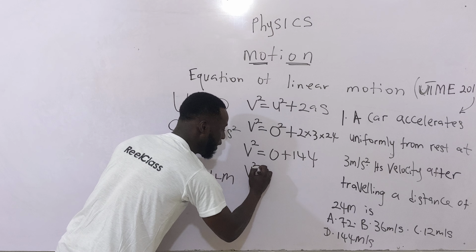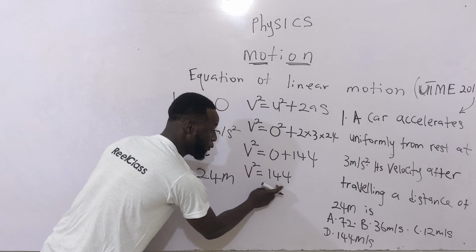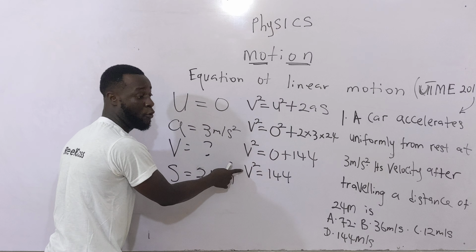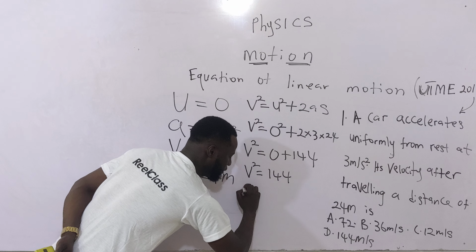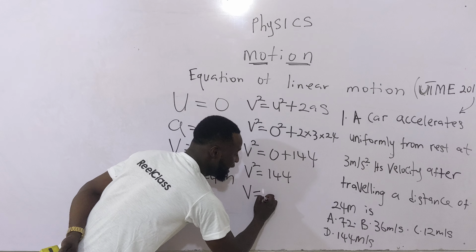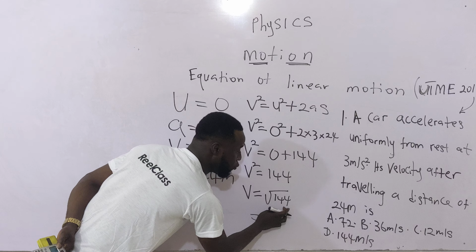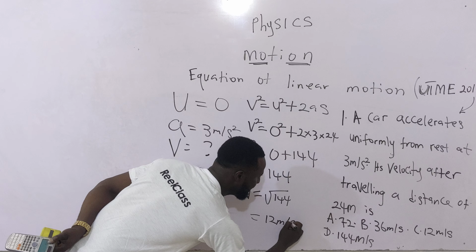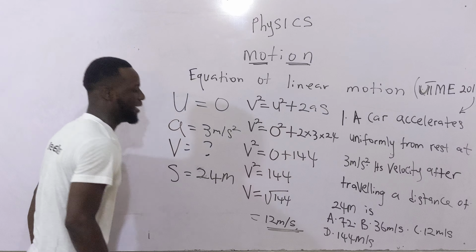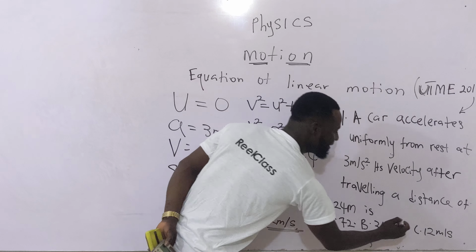So I have v squared equal to 144. Take the square root of both sides because I'm looking for v and not v squared. So v is equal to the square root of 144, and the square root of 144 is 12 meters per second. Our final velocity is 12 meters per second. Option C.